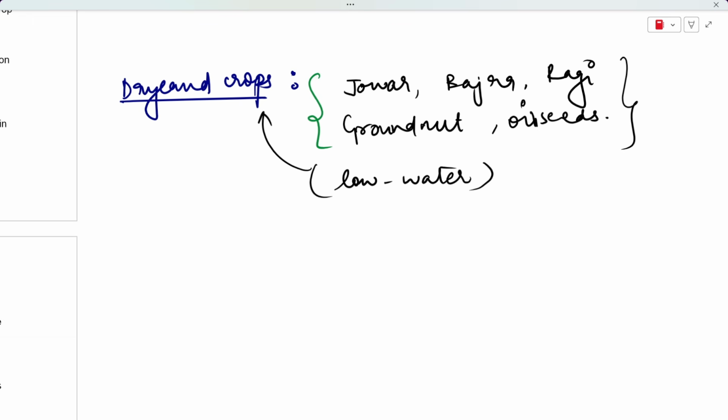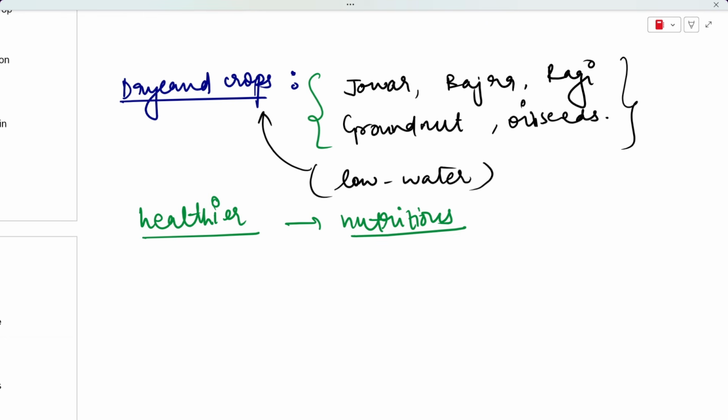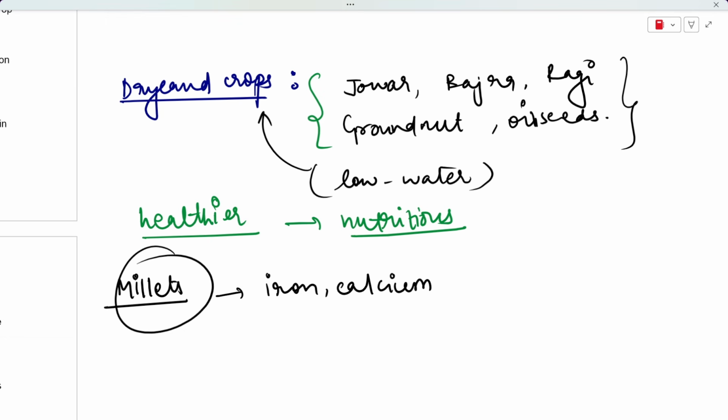And you can also notice that these crops are healthier if we compare them to crops like wheat or rice. These crops are quite healthier and more nutritious also. And we all know about millets, right? That millets are rich in iron, they are rich in calcium, and they also have some healthy carbohydrates. So these are very nutritious food, and millets are very common in dryland regions.